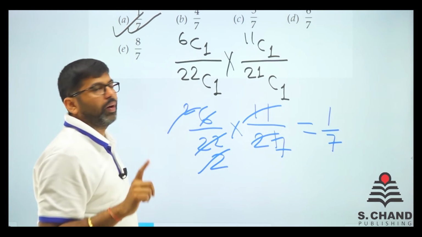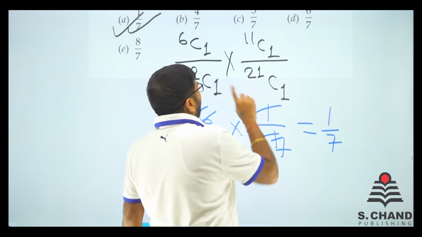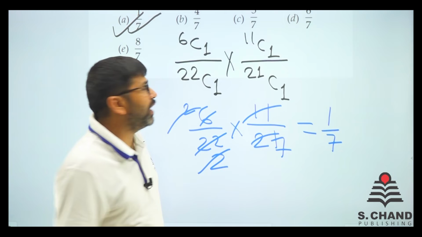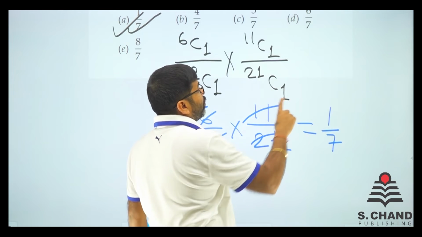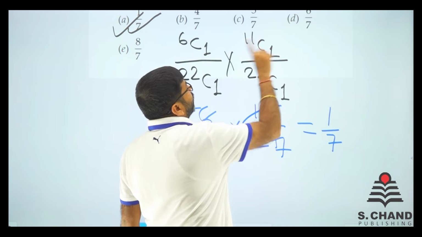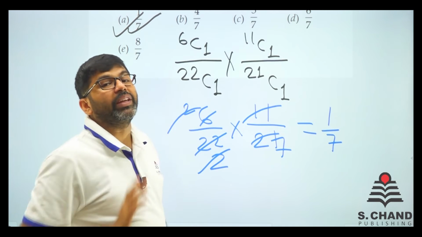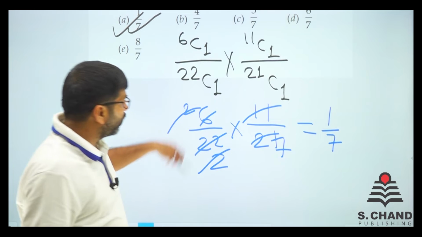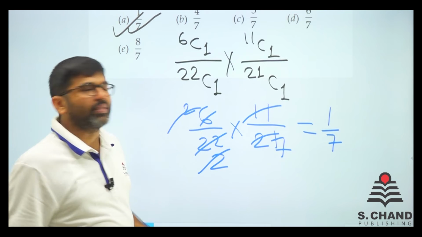Then after picking one, we have just 21 balls left. So total cases are 21C1 because we have to pick one from 21. And what we wanted was that the second one must be yellow. Total yellow balls were 11, so 11C1. So in this way you need to do, and this is the probability.